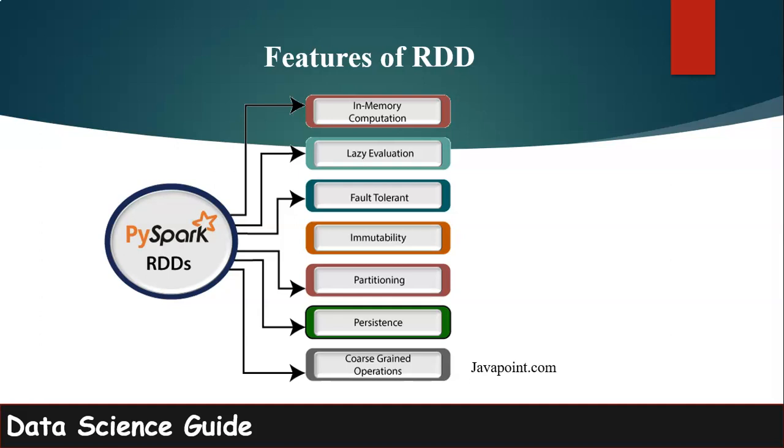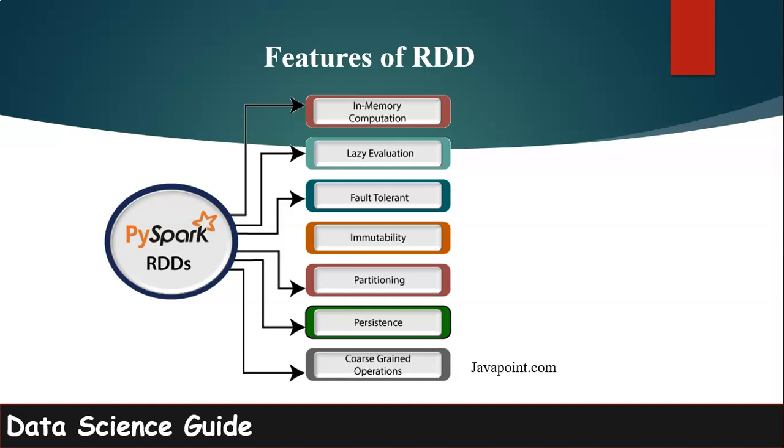The other feature here is fault tolerance. RDDs track data lineage information to reconstruct lost data automatically. If failure occurs in any partition of an RDD, then that partition can be recomputed from the original fault-tolerant input dataset to create it.